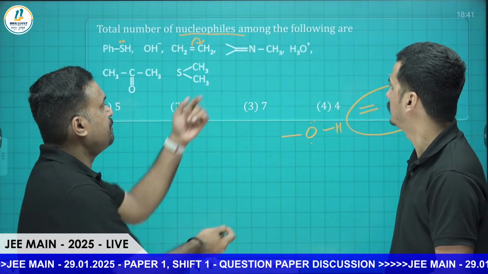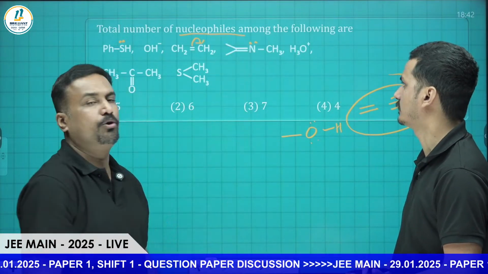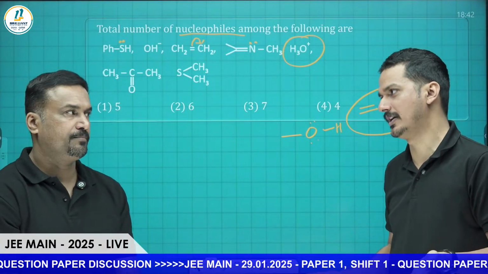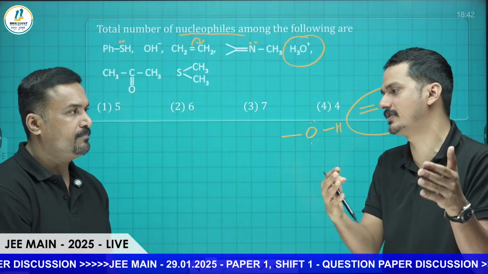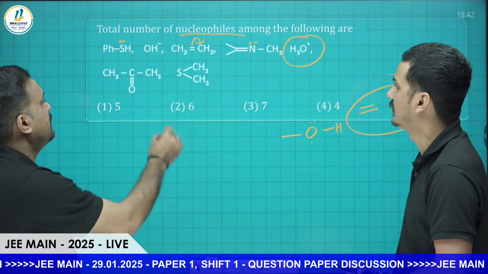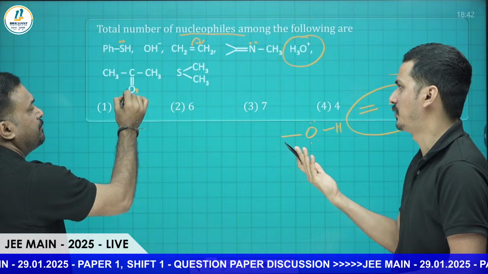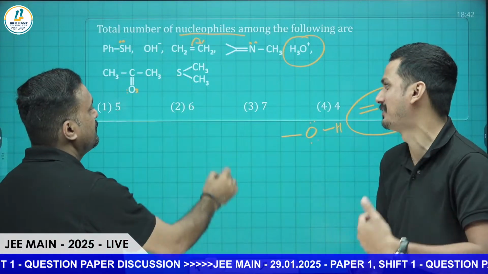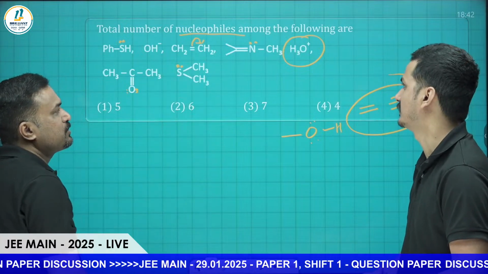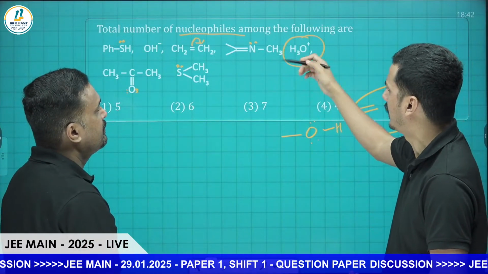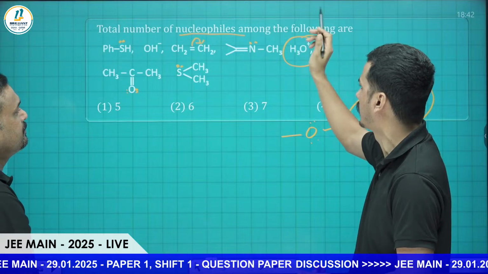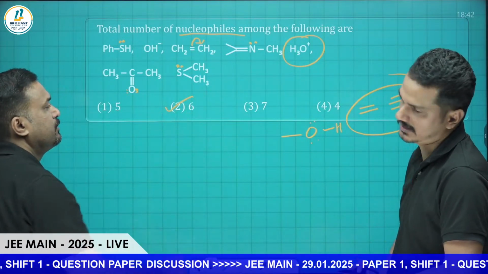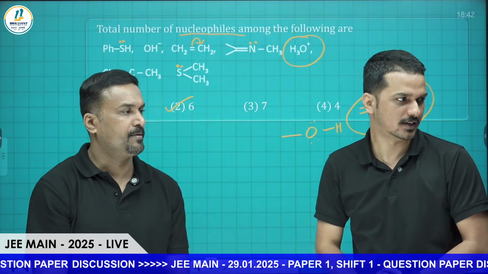Next, nitrogen will have a lone pair, and it will use that lone pair to attack. But H3O plus cannot act as a nucleophile, since both are positively charged and repulsion will be there. And here oxygen is there; they already learn nucleophilic addition reactions in grade 12 for aldehydes, ketones and carboxylic acids. So only this one, other than that all are nucleophiles. Counting 1, 2, 3, 4, 5, 6, 7, six are correct nucleophiles.